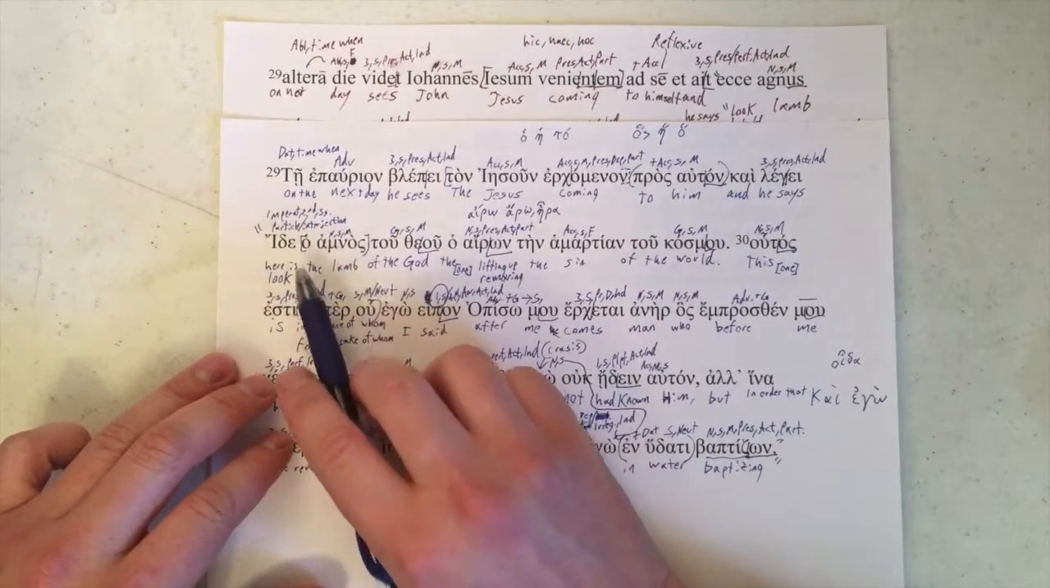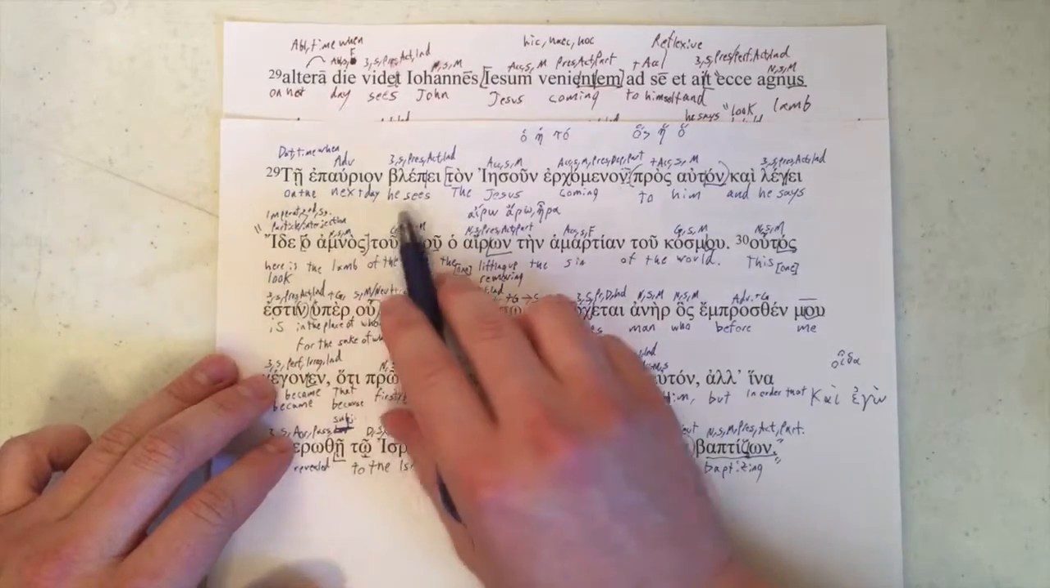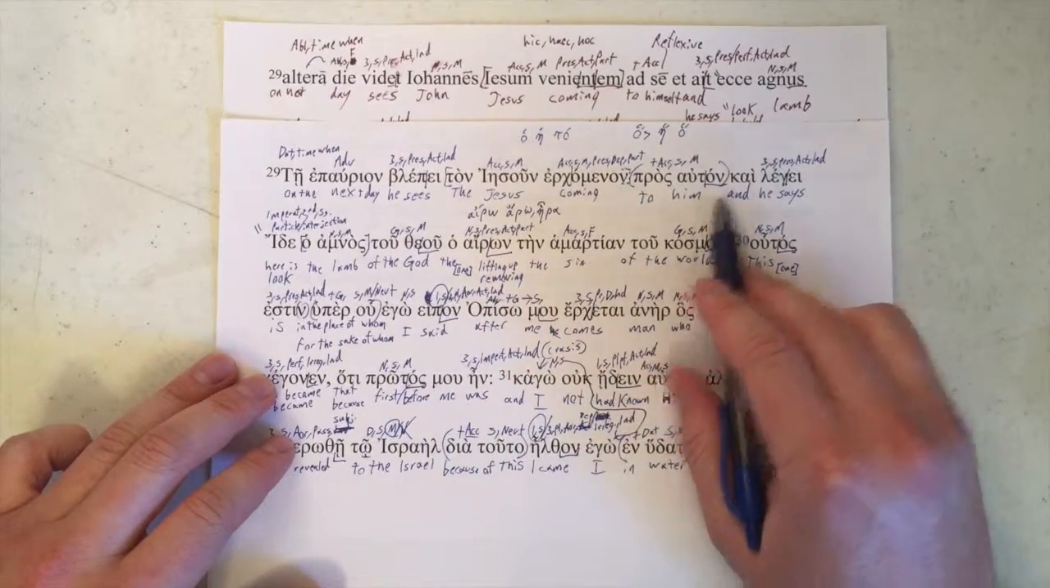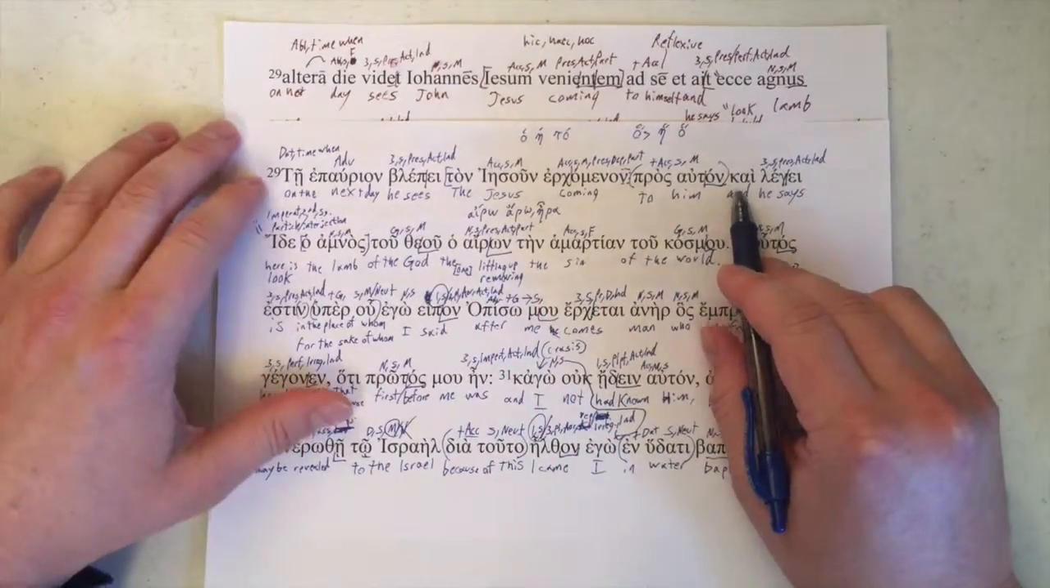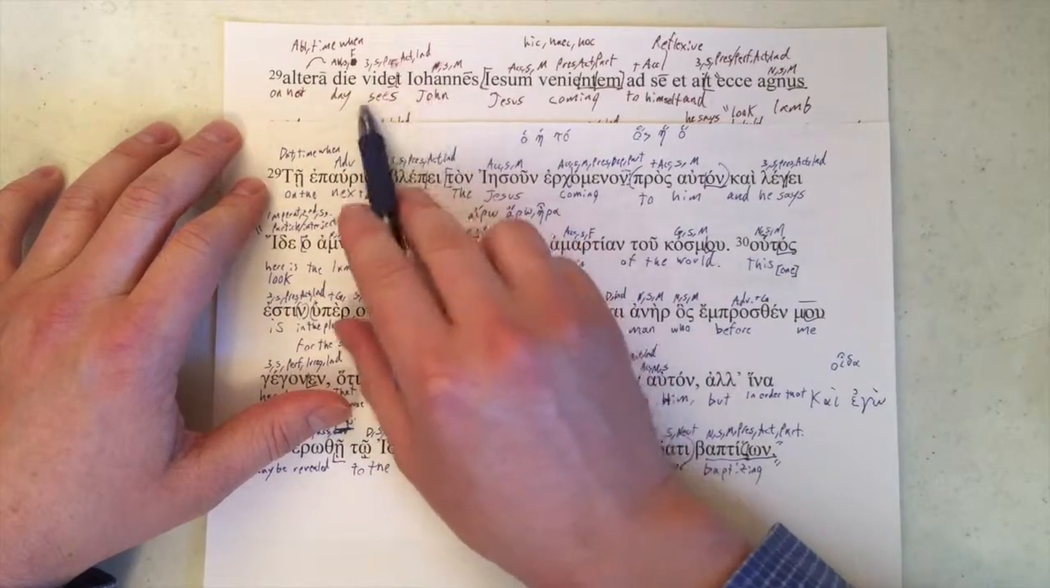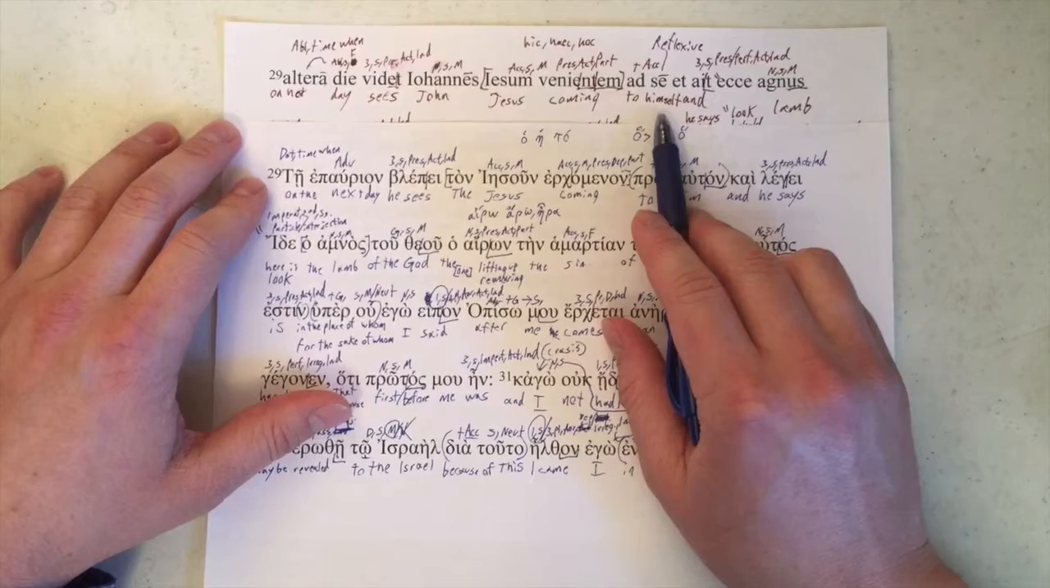So our Greek text, first sentence is, on the next day, he sees the Jesus coming to him. Let me pause right there at the end. So take a look at the Latin. We've got on next day, John sees Jesus coming to himself.